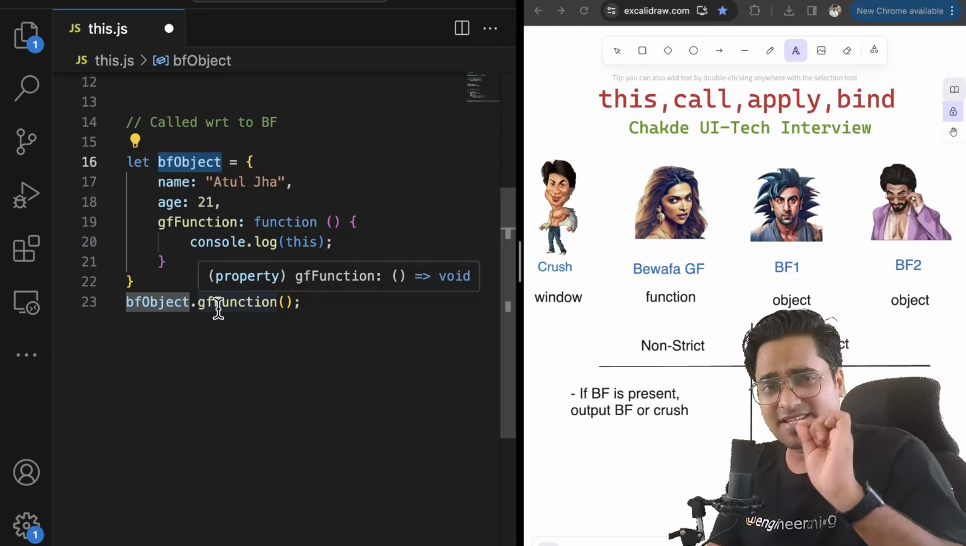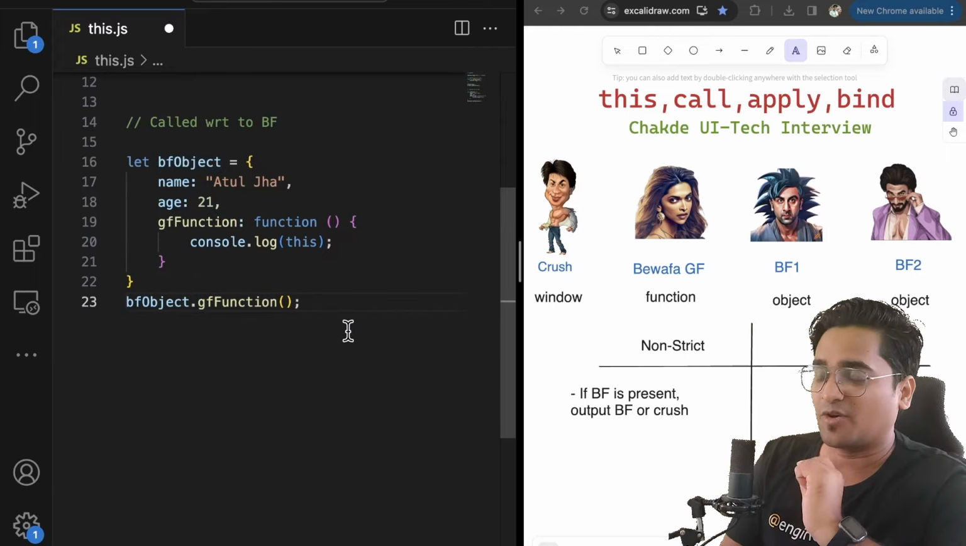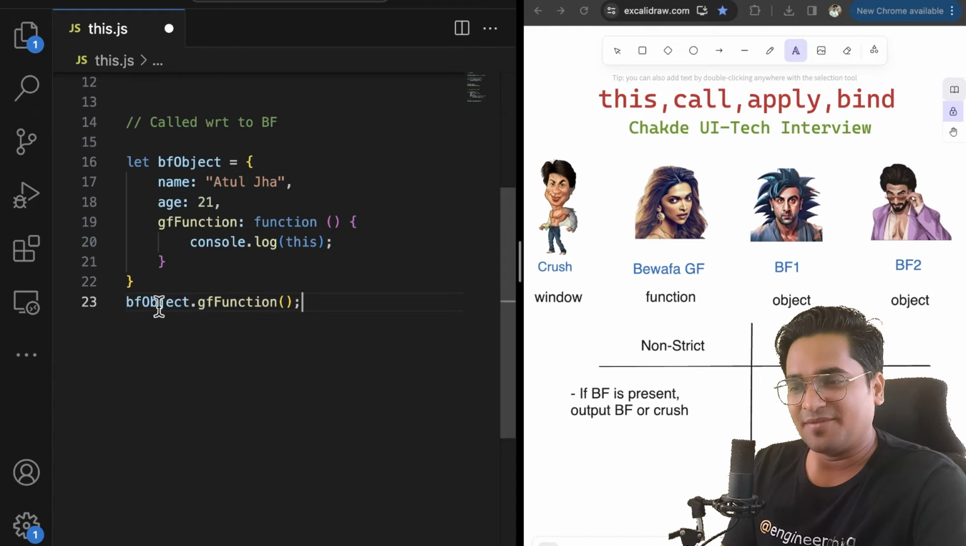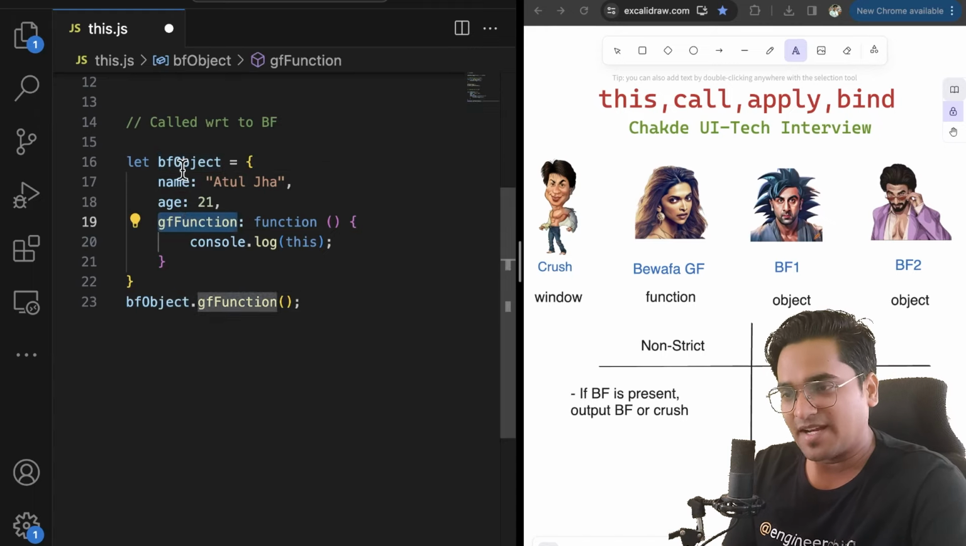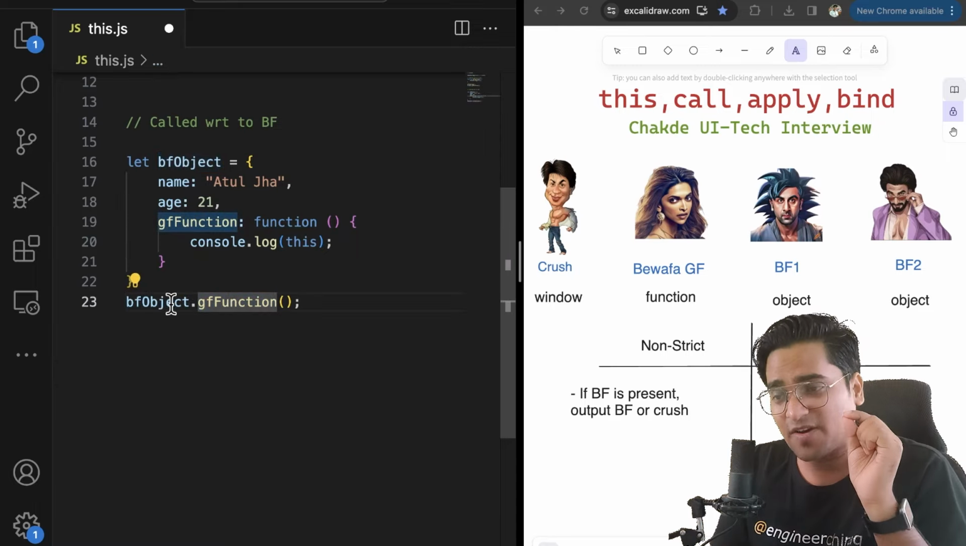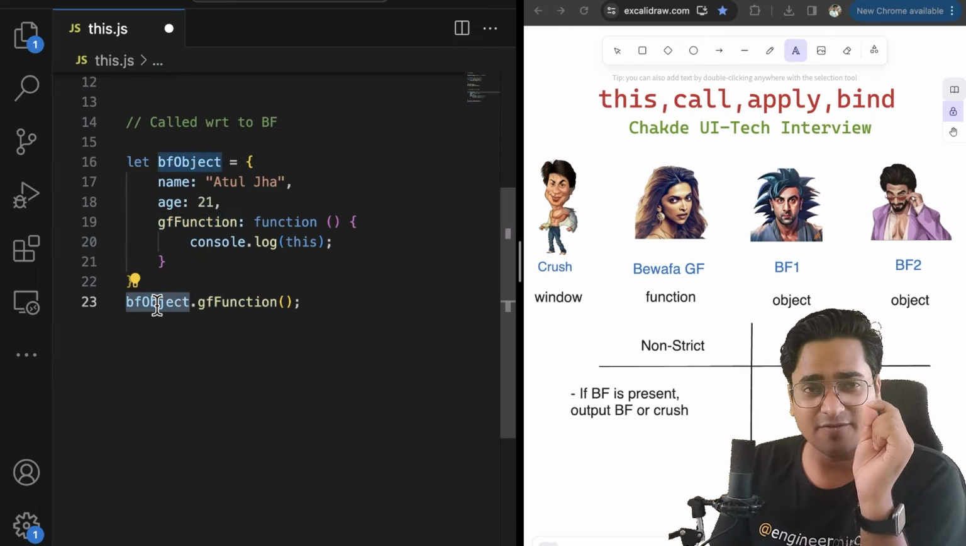We are going to double check all of these things which are basically talking about. Perfect. In this case, you have BF object. You have a function which is defined inside this object. You are calling this function. Note, you are calling this function with respect to an object, which is your BF.